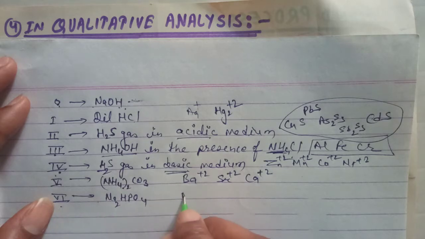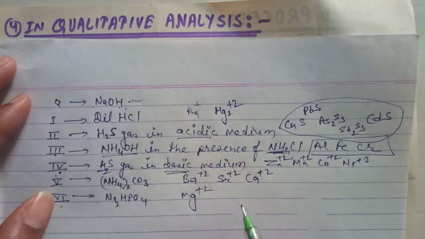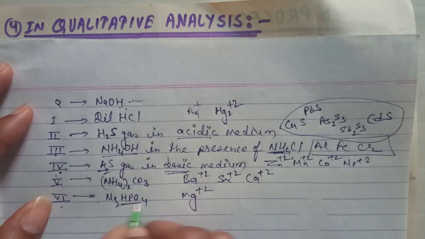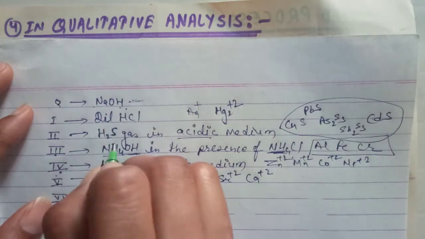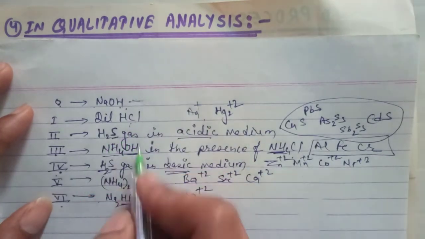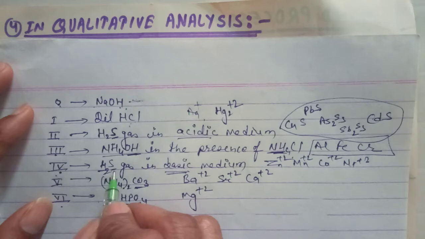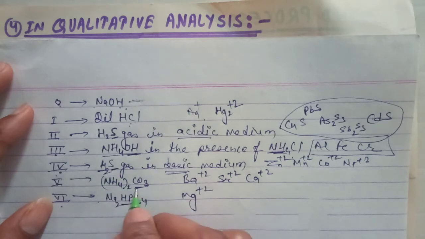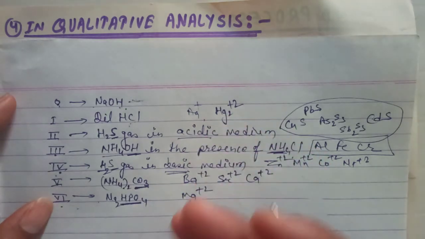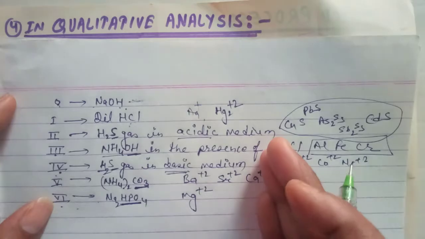And in the last group, only a single cation is present, Mg2+. These cations are precipitated by the anion of the group reagent: first group as chloride, second group as sulfide, third group as hydroxide, fourth group also as sulfide, fifth group as carbonate, and sixth group as hydrogen phosphate. Okay, now we have obtained some precipitates by these reactions.